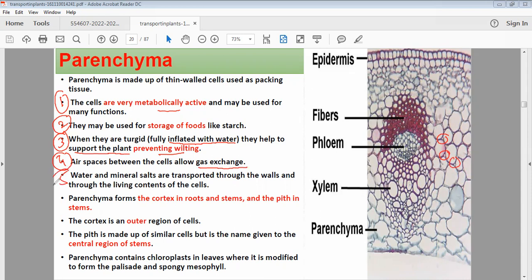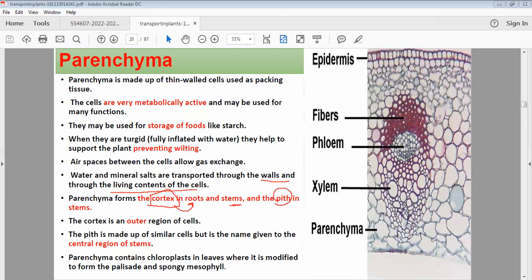Water and mineral salts are transported through the walls. Look at these walls. If I'm highlighting these walls, the water is going to transfer to the air inside the xylem from here. So these walls are very important. Water and mineral salts are transported through the walls and to the living content of these cells. Parenchyma also forms a very important thing: the cortex in root, while in stems, it's in the form of pith.